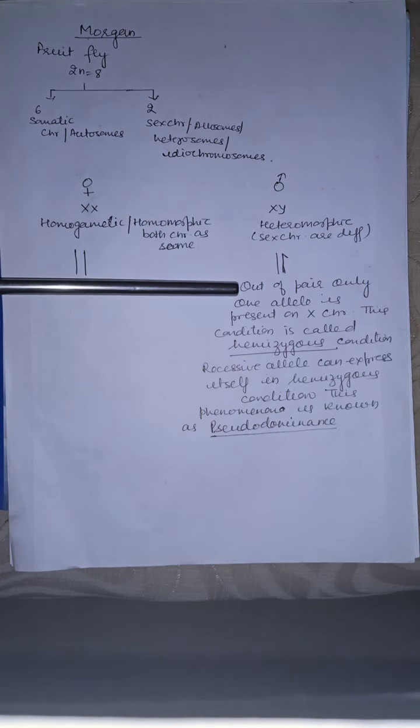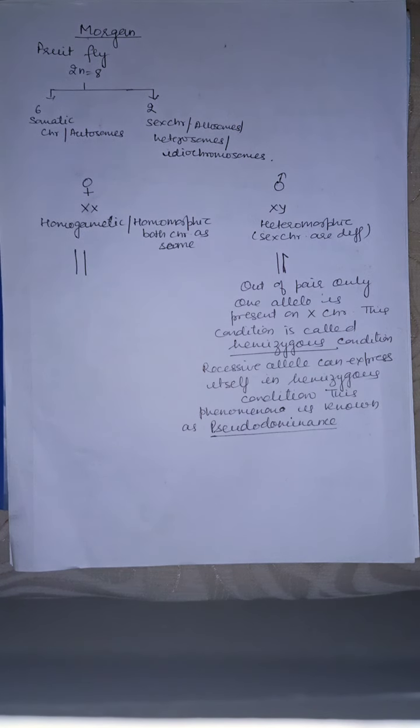Out of the pair, only one allele is present on the X chromosome. See children, the Y chromosome has very few genes. Most of the genes are present on the X chromosome. So out of the pair, only one allele is present on the X chromosome. This condition is called the hemizygous condition. A recessive allele can express itself in the hemizygous condition. This phenomenon is known as pseudodominance.